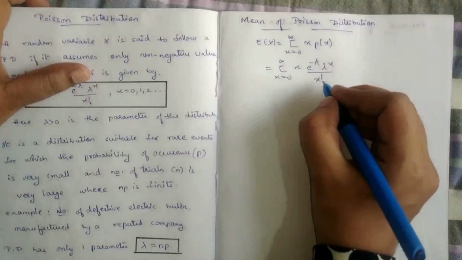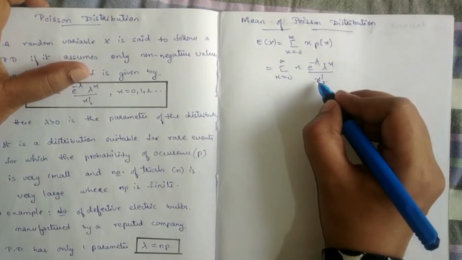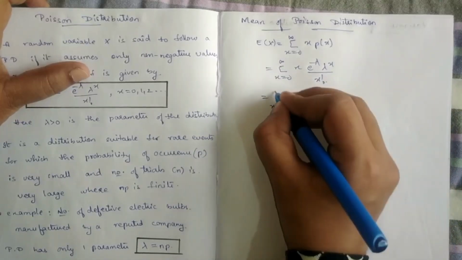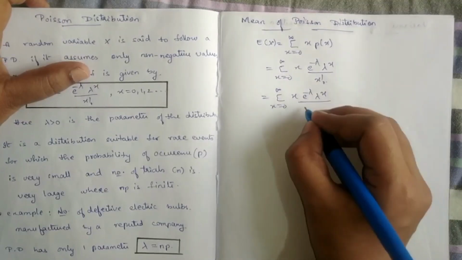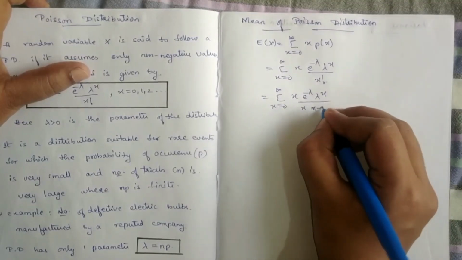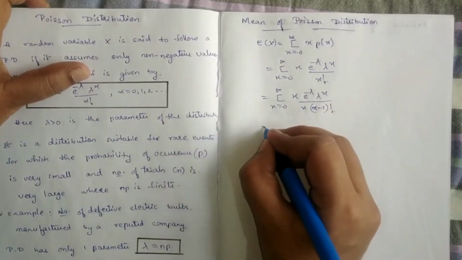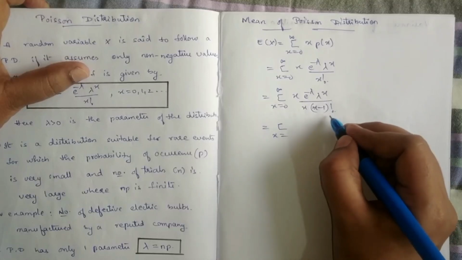Here we write this x factorial as x into x minus 1 factorial, so that this x will get cancelled with that x. So we get summation 0 to infinity x e power minus lambda, lambda power x by x into x minus 1 factorial. The x and x get cancelled, and x minus 1 factorial is left.